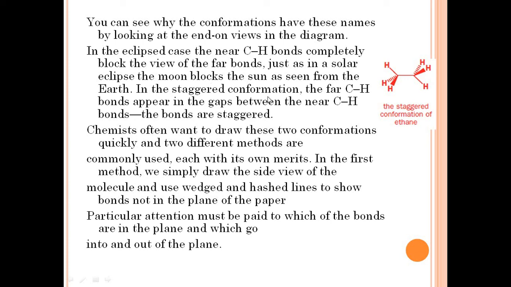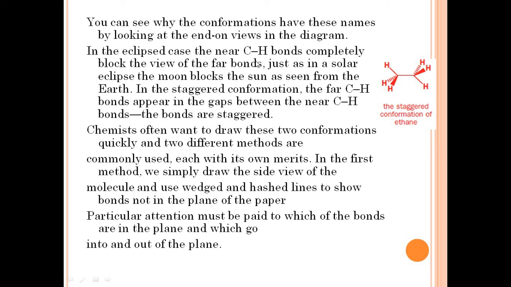And in the case of the staggered conformation, the far carbon's hydrogen bonds appear, and we can see the gap between the near carbon's and far carbon's hydrogen atoms. This type of conformation of the molecule is known as the staggered conformation.